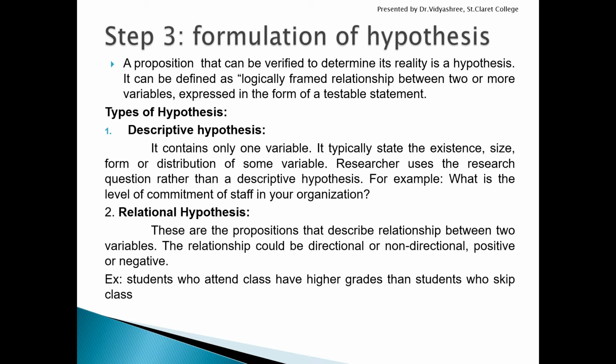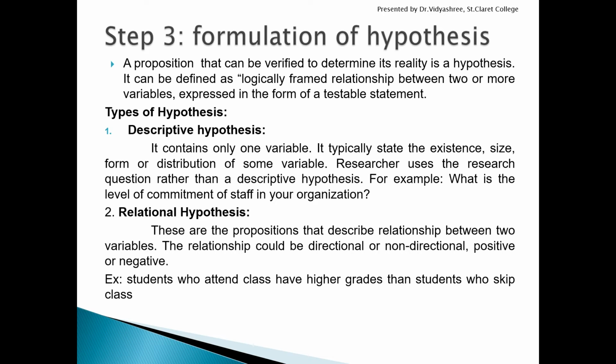See here: the students who attended class have higher grades than students who skipped the class. Here two variables are there, students who attend the class and students who skip the class. These two have a relationship showing us higher grades. This is a directional statement, because here they are saying that students who attend the class have higher grades than students who skip the class. If you're framing it as directional, you're showing that these people have higher grades. Okay. If it is non-directional, you mention it as: students who attend the class have a relationship, compared to the students who skip the class, for scoring the grades. That is how you mention it in a non-directional way.